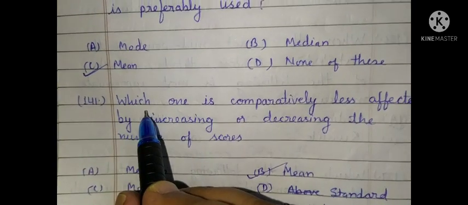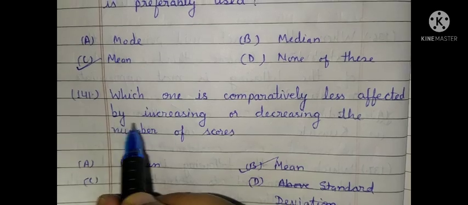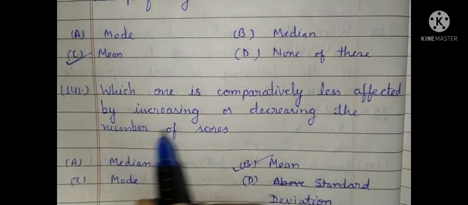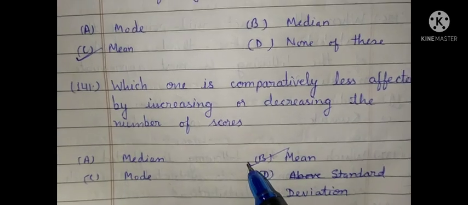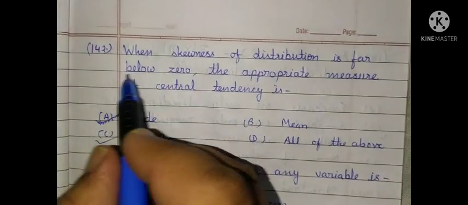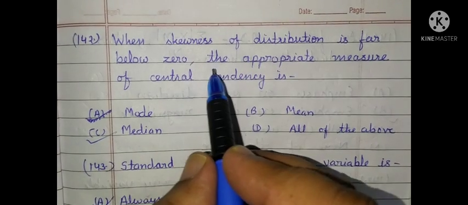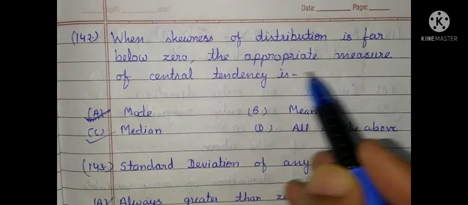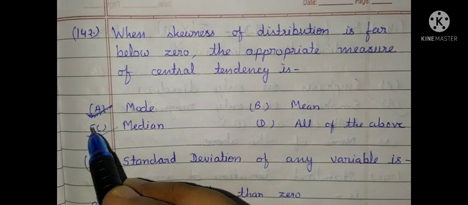Question 141. Which one is comparatively less affected by increasing or decreasing the number of scores? The correct answer is mean. So option B is correct. 142nd. When skewness of distribution is far below 0, the appropriate measure of central tendency is median.